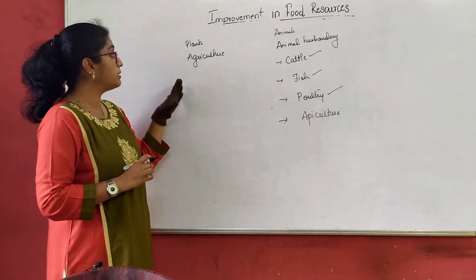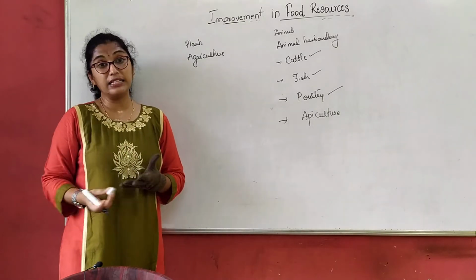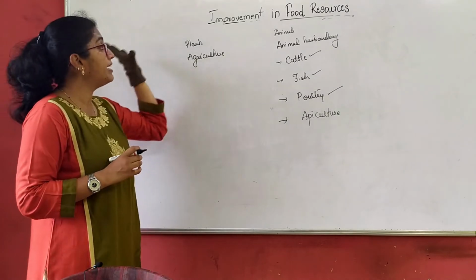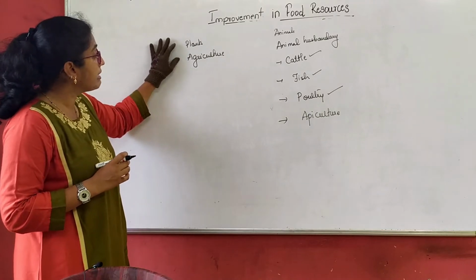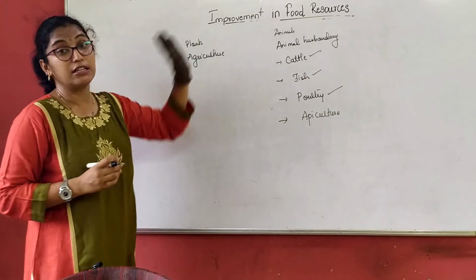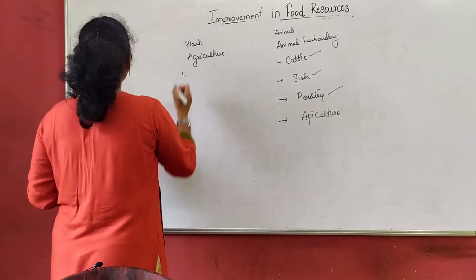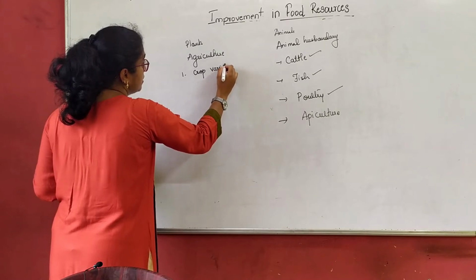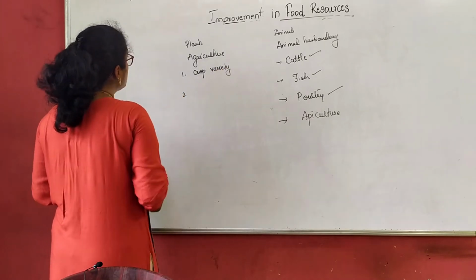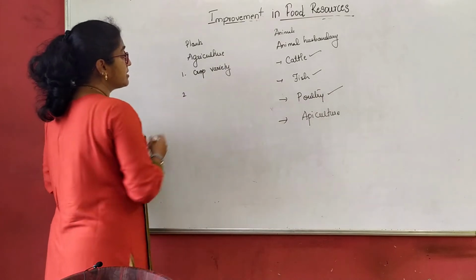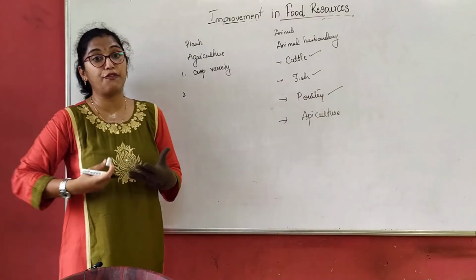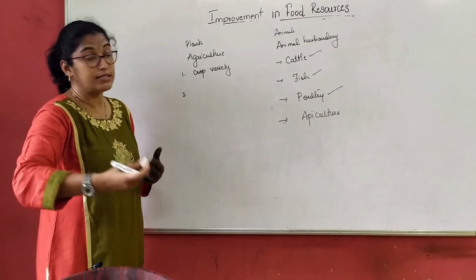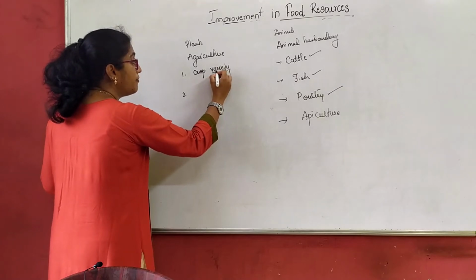Now, when we talk about plants and agriculture, different approaches are given for the different agricultural techniques or fields to enhance crop production. So here we discuss crop variety improvement. Once we discuss crop variety, that means we should know what type of crops we are growing. Once we grow the crops, we have to see how to produce them. So for crop production, we should know the variety of crops.